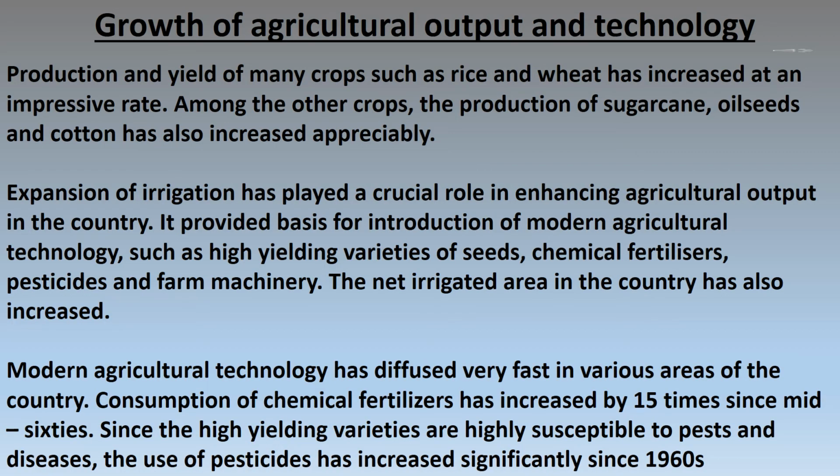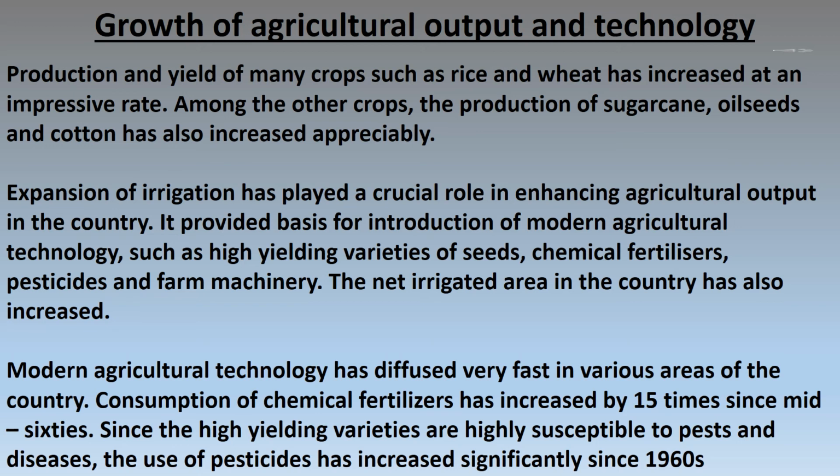Growth of agriculture output and technology. Production and yield of many crops such as rice and wheat has increased at an impressive rate. Among the other crops, the production of sugarcane, oilseeds and cotton has also increased appreciably. Expansion of irrigation has played a crucial role in enhancing agriculture output in the country. It provided the basis for introduction of modern agriculture technologies such as high-yielding varieties of seeds, chemical fertilizers, pesticides and farm machinery. The net irrigated area in the country has also increased.